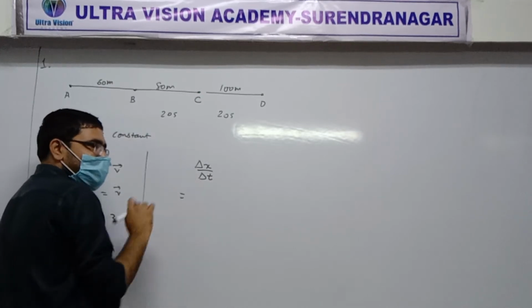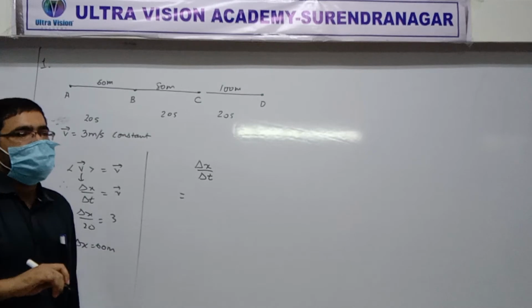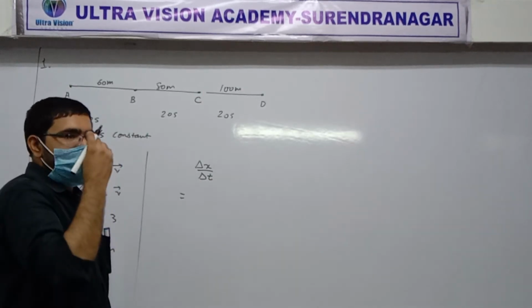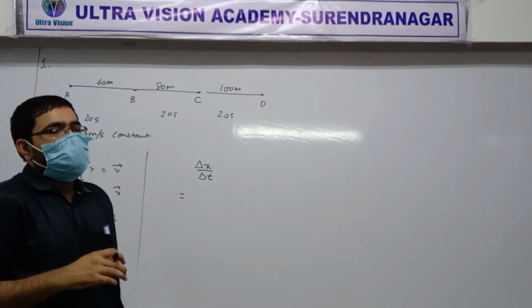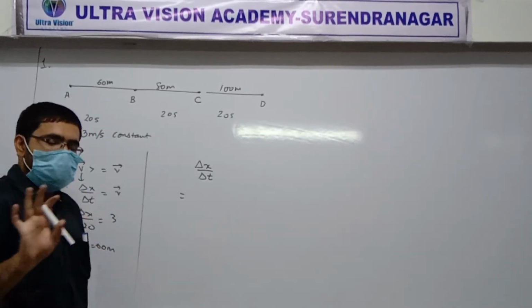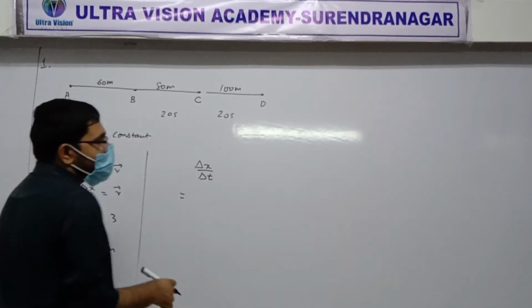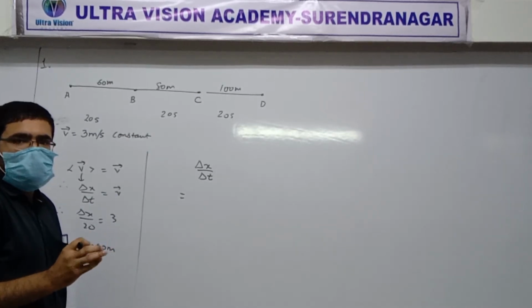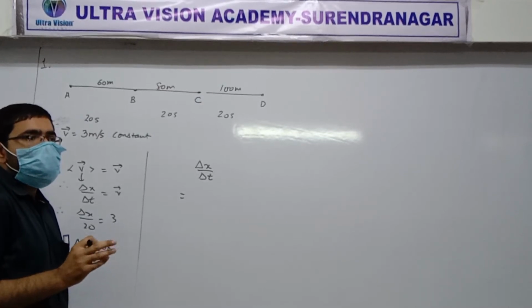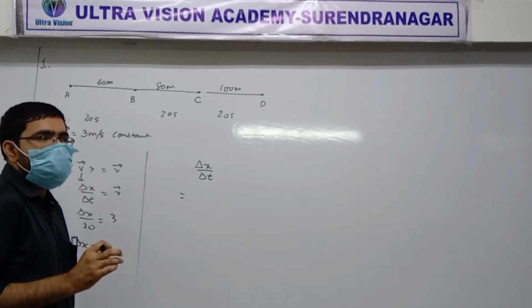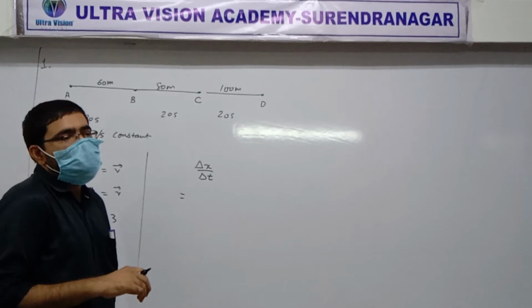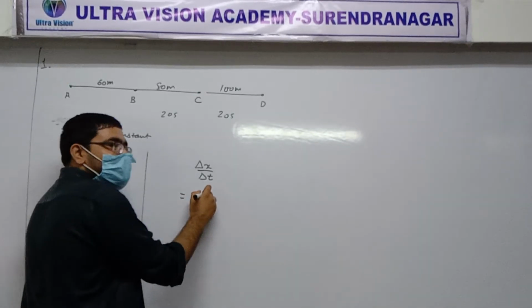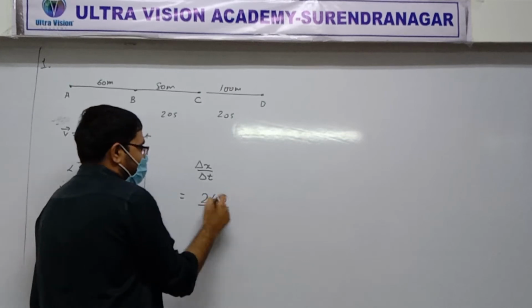This is average velocity. So how much is delta x? So how much would that be? 240 upon delta t.